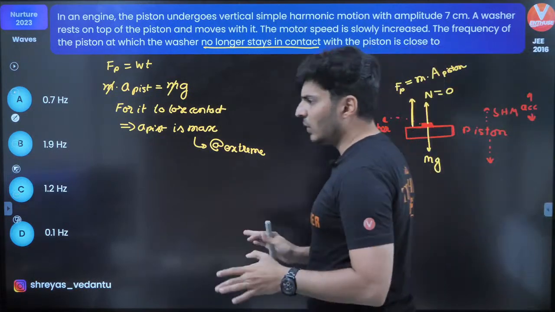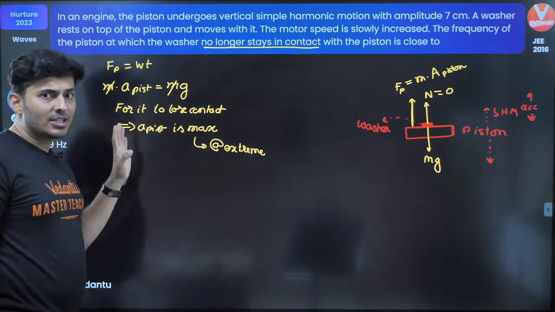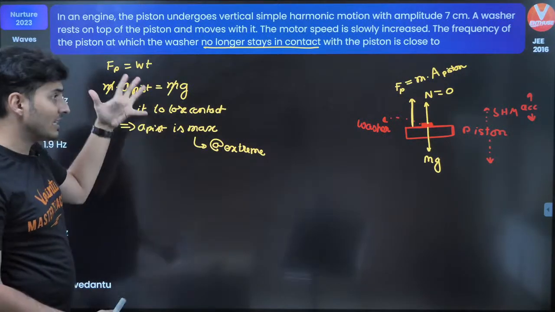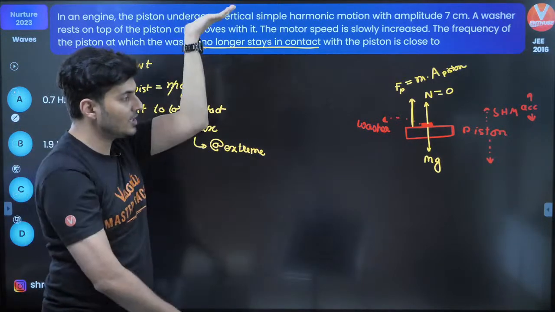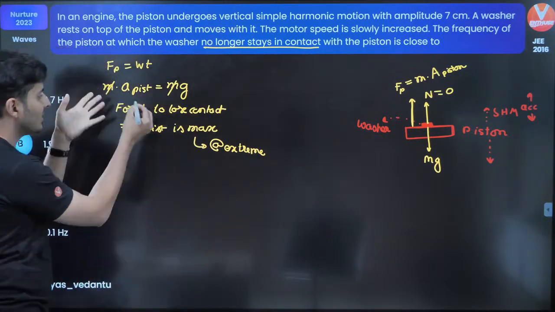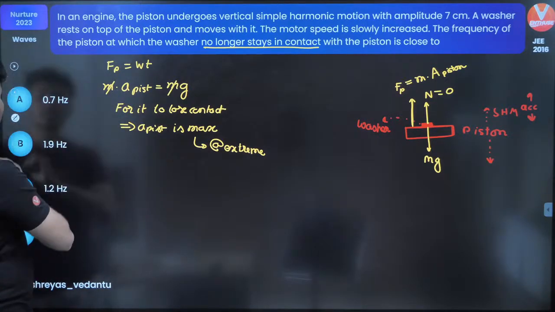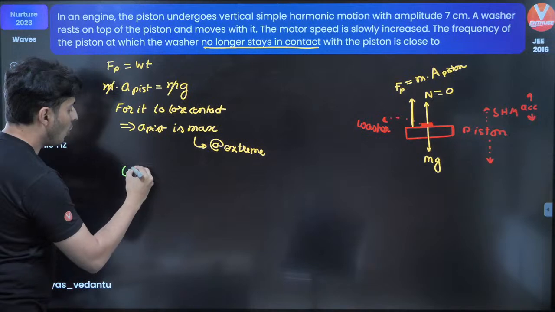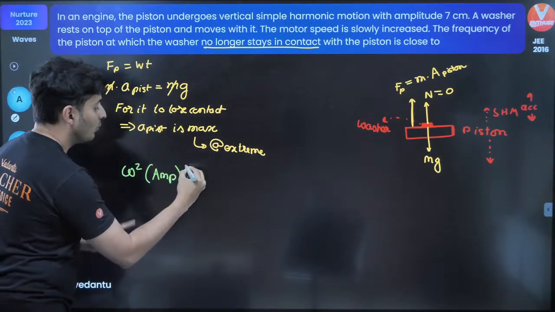Cool. Now, once you understand the acceleration is maximum at the extreme position, that's when the pseudo force is maximum. That's when that upward force is just enough to balance the weight. So just substitute the values. What's the formula for acceleration? It is nothing but omega square x, but x in this case will be the amplitude. Why?